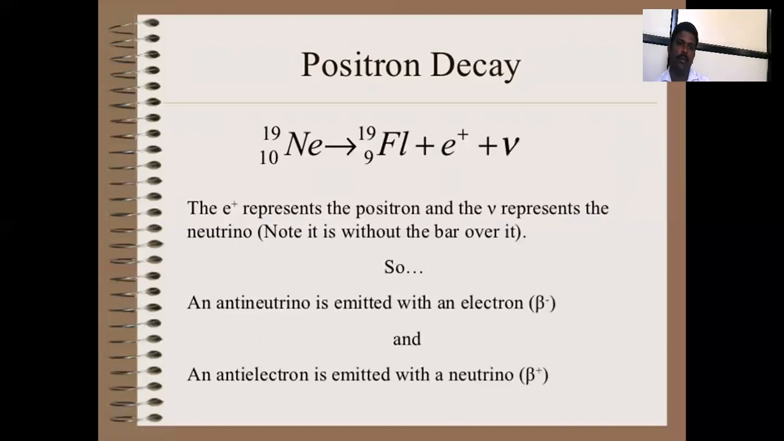That is positron decay. The e plus represents the positron and the nu represents the neutrino. Note, without a bar over it. An antineutrino is emitted with a beta minus. The positron is emitted with the neutrino, that is beta plus.